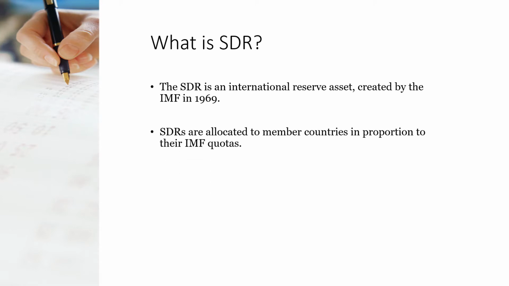Next, SDRs are allocated to member countries in proportion to their IMF quotas. Yes, special drawing rights are allocated only to the member countries. It is not eligible for non-member countries. Second, SDRs are allocated as per the IMF quotas. Means there is some eligibility criteria for IMF quotas. Means the member countries should have some rank in the world economy. As per their rank, they will be assigned IMF quotas and will be granted special drawing rights allocation.